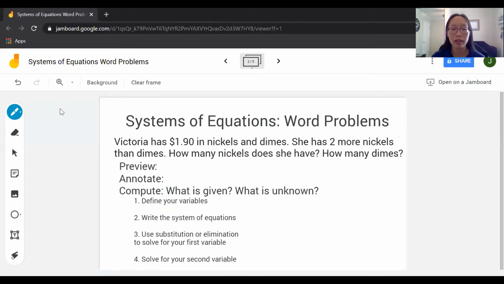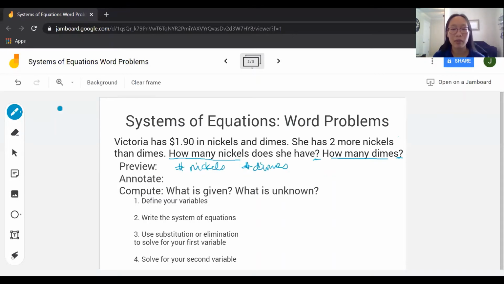Victoria has $1.90 in nickels and dimes. She has two more nickels than dimes. How many nickels does she have? How many dimes? So the first time around in the preview, I'm looking for the question. So I'm going to find the question marks and underline the questions. How many nickels and how many dimes? So this tells me I'm looking for the number of nickels and the number of dimes.